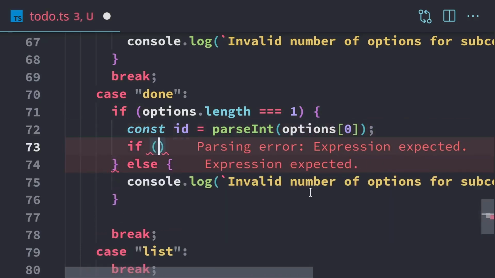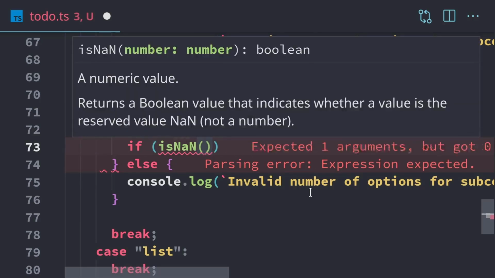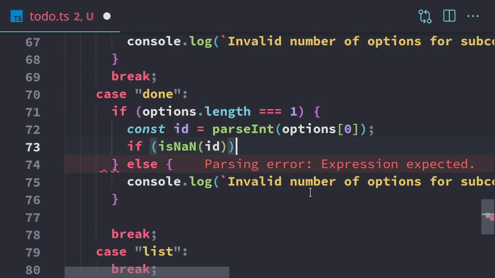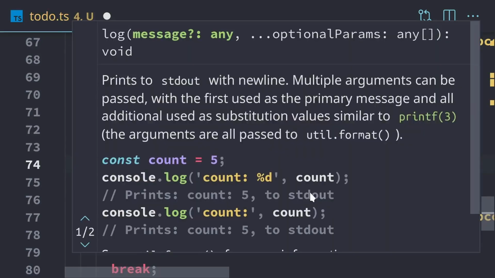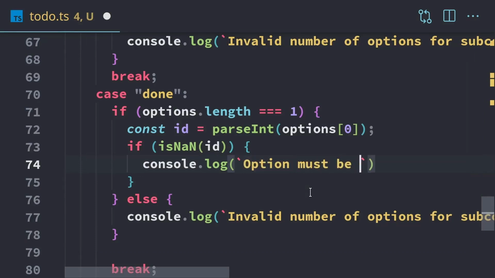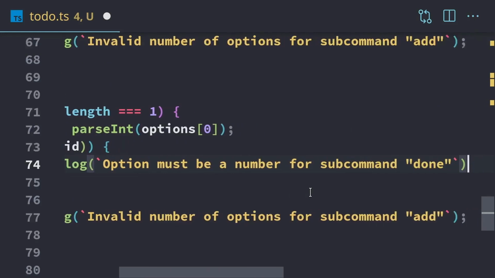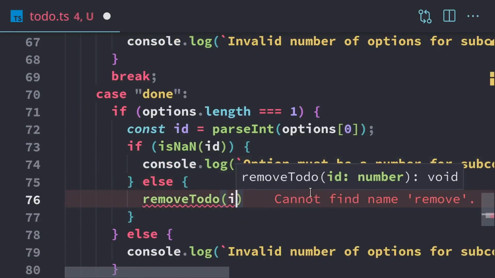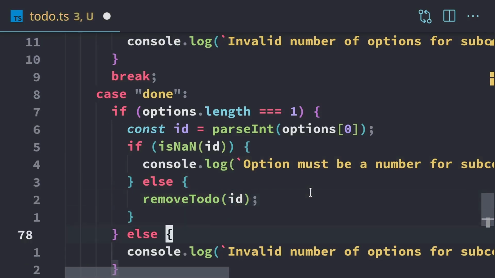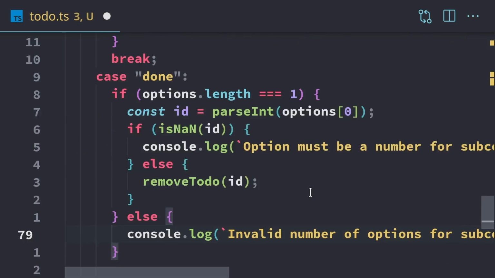And if it's not a number, so if they type in like ABC, so if isNaN, that's short for is not a number, we're going to log an error. We'll say option must be a number or subcommand done. And if it is a number, then we're going to remove to do. And then we'll change right here. This will change that to done. So we'll use the same error message.